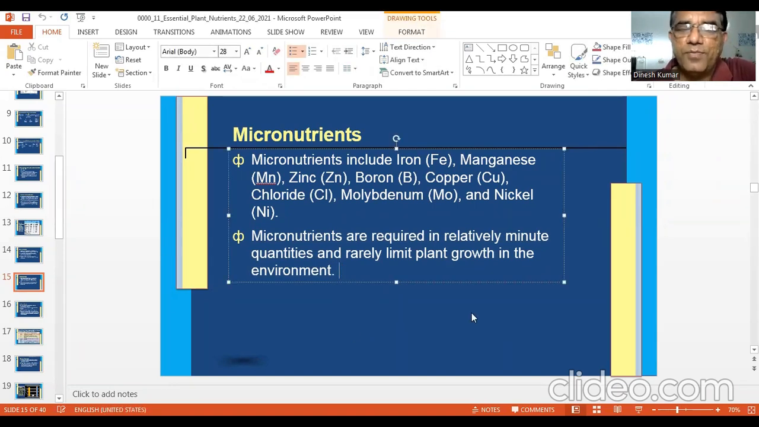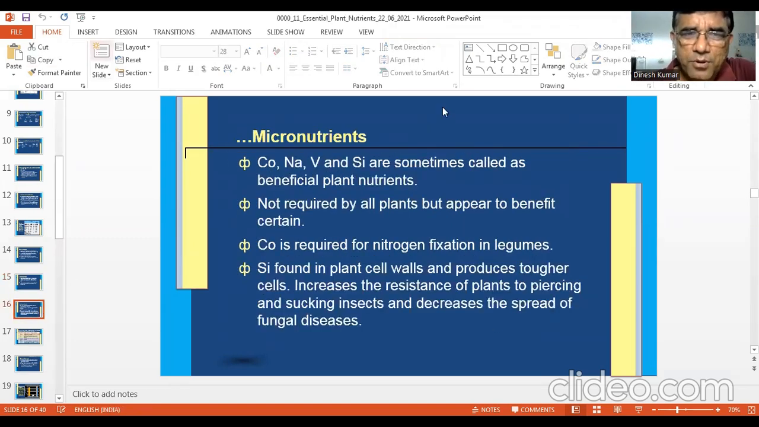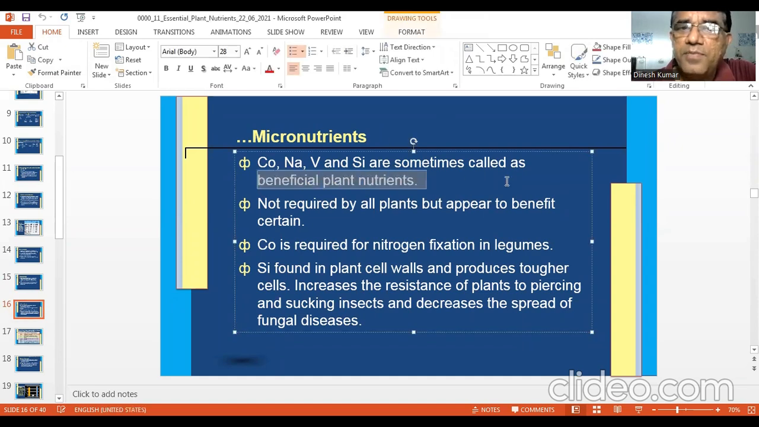But see the case of nickel, we never experience deficiency. See the case of chloride, we never experience deficiency of chloride in soils. Or see the case of copper, normally not there. In some soils it may be there. Cobalt, sodium, vanadium, and silicon are sometimes called beneficial plant nutrients. They are not required, but they benefit the plants.